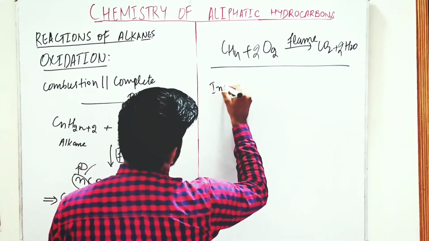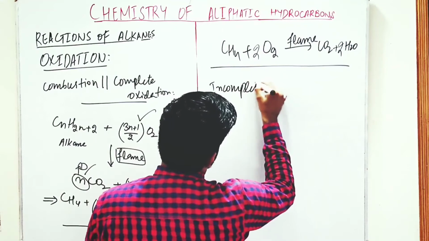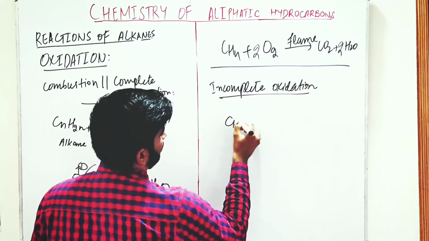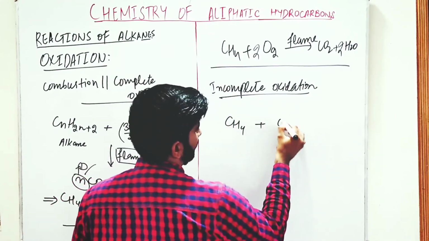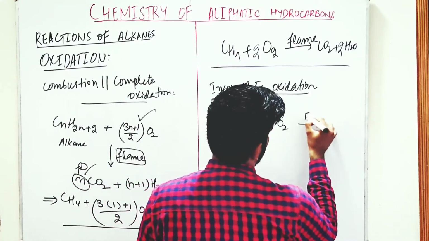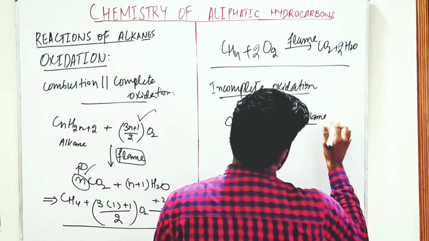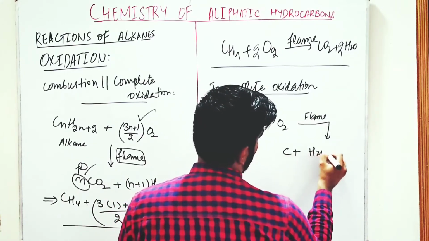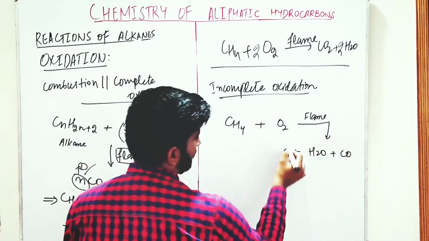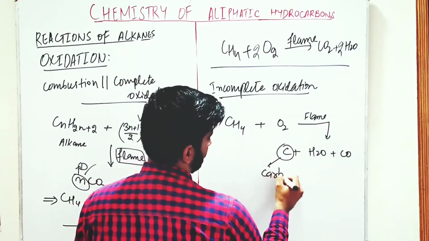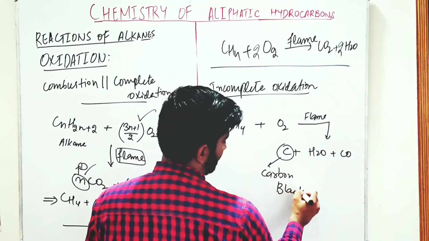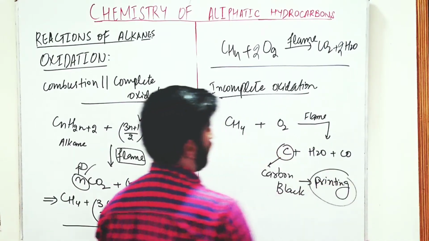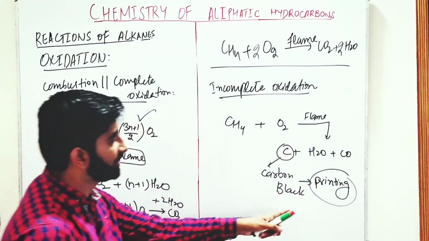Next is the incomplete oxidation, in which we give a limited supply of oxygen. We take methane, then we do its oxidation in the presence of flame. Then there is formation of carbon black with water and carbon monoxide. This carbon black is used in printing. The carbon black that is formed in the incomplete oxidation is used in printing.